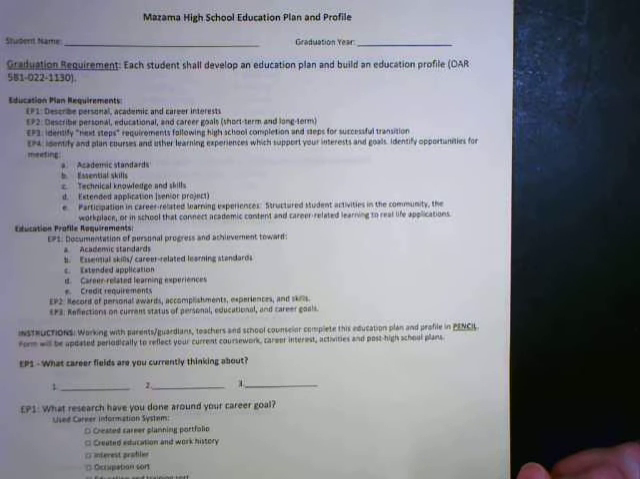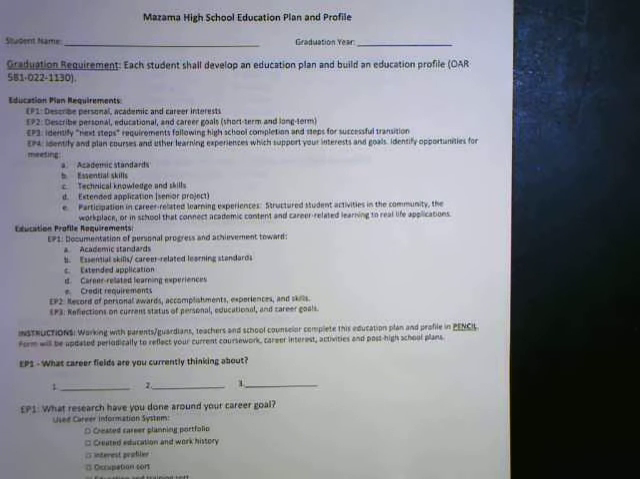The most important thing to keep in mind when you're filling this out is that you're going to get out of it whatever you put into it. So if you put a lot of effort into this, it's going to help you to achieve your career and college goals and then goals throughout high school. If you put very little effort into it, then you probably won't get a whole lot out of it.